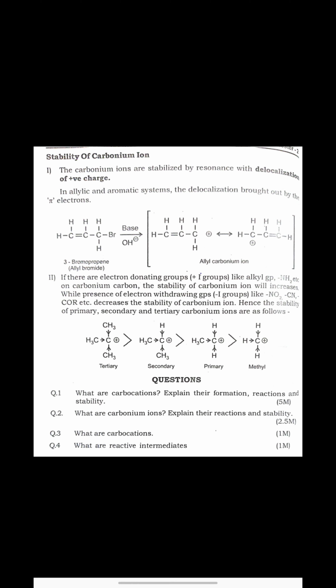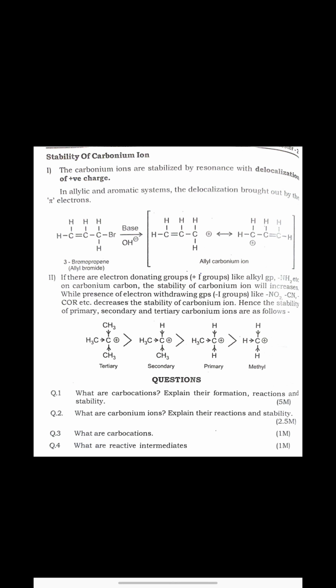The carbon is already electron deficient, so if any group is donating electrons to that carbon, it obviously stabilizes that carbon more. It tries to make it neutral. So if it is sharing that positive charge, then it must be more stable.